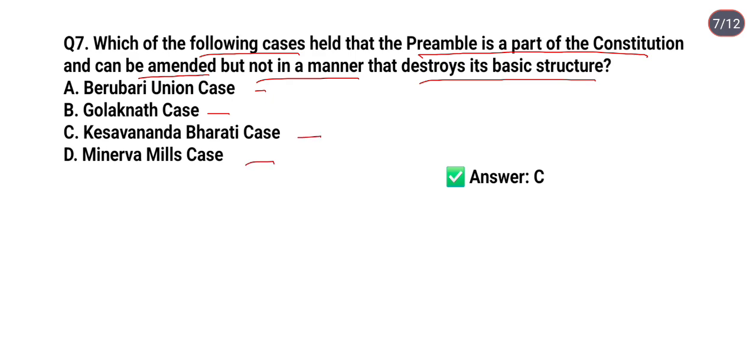So the correct answer is option C. Kesavananda Bharati versus State of Kerala, 1973, under which the preamble was declared to be a part of the Constitution, but under the Berubari case it was declared that the preamble is not a part of the Constitution.